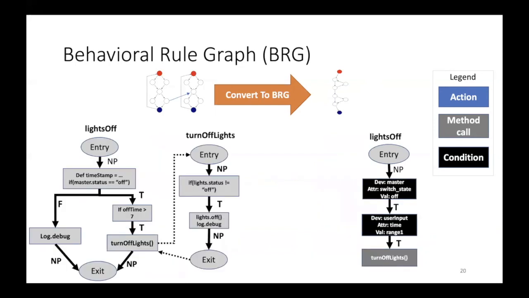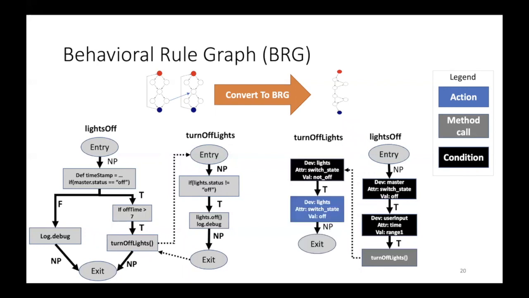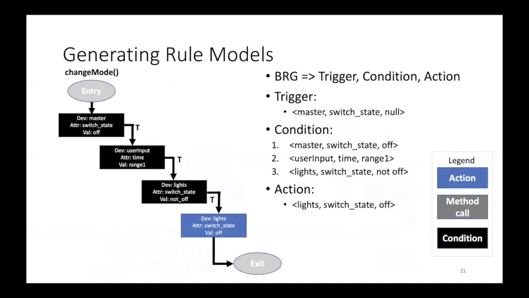Then we perform the same step for the second method, the CFG of turn off lights. We generate the corresponding BRG nodes. Then by the end, we will have the BRG graph where we have identified a set of triggers, conditions, and actions based on the IoT architecture that I described previously.